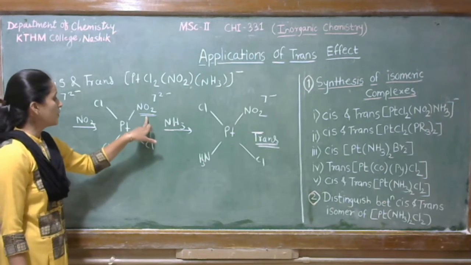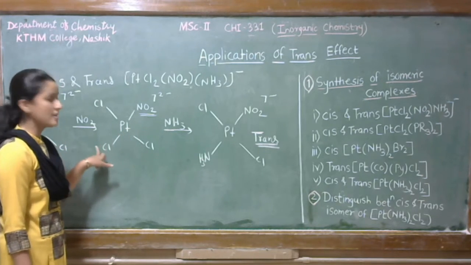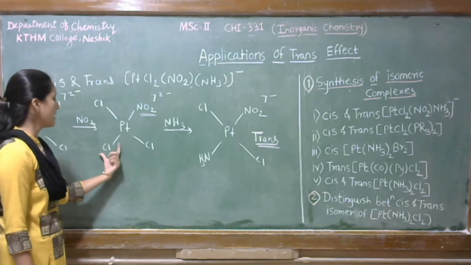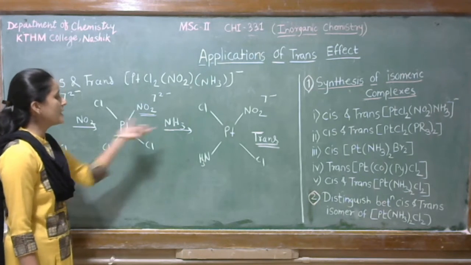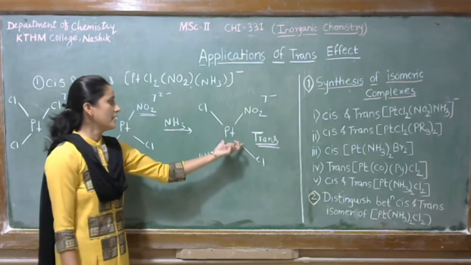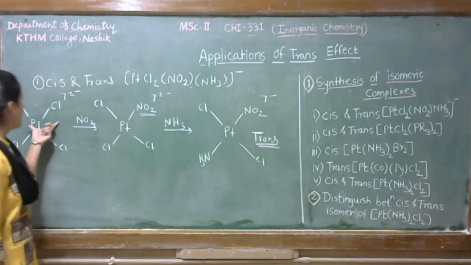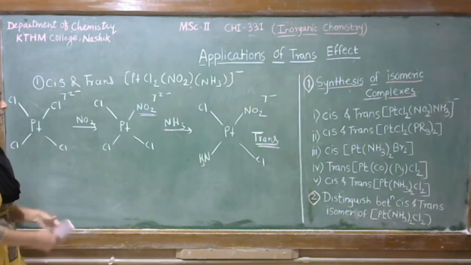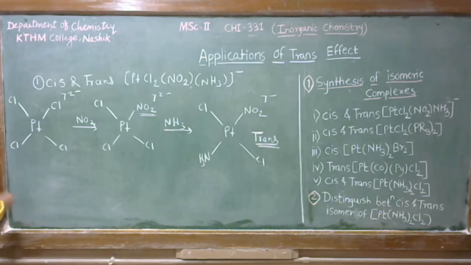So here NO2 is able to replace its trans ligand, means its opposite ligand. So this Cl gets easily replaced by NH3 and we get here the trans isomer. Okay, let's see the cis isomer.